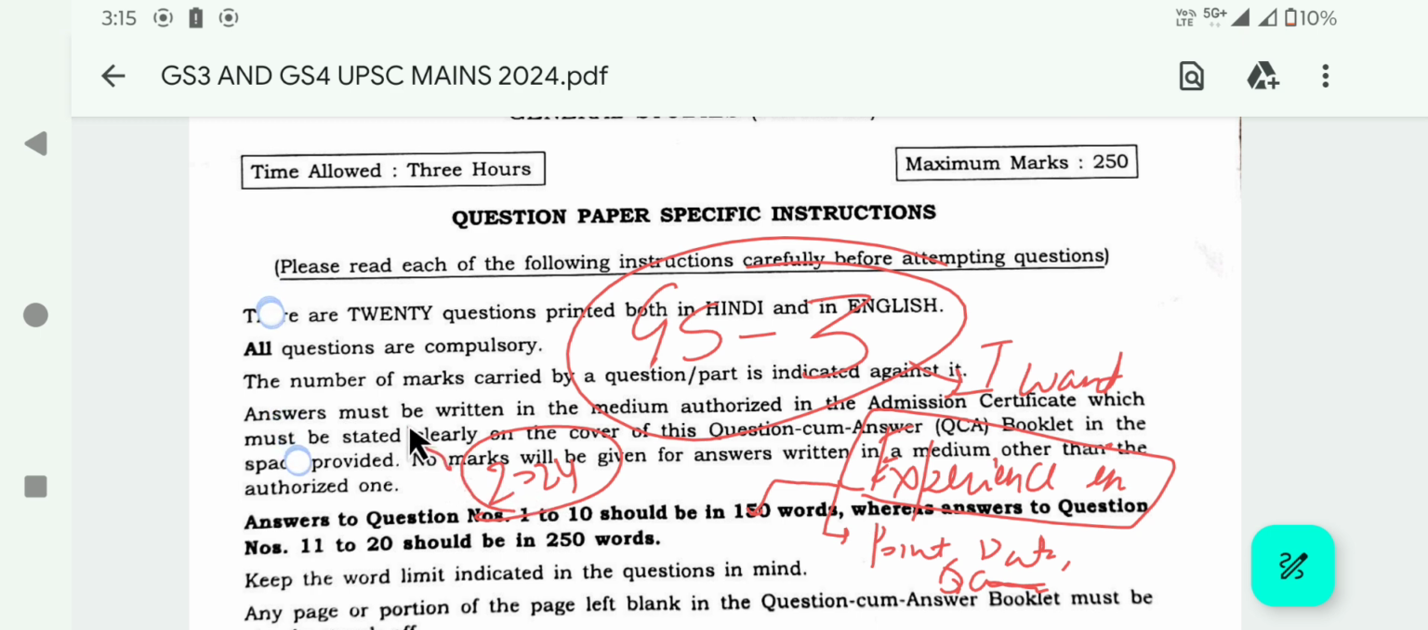Earlier, I have also analyzed the essay paper, GS1 paper.